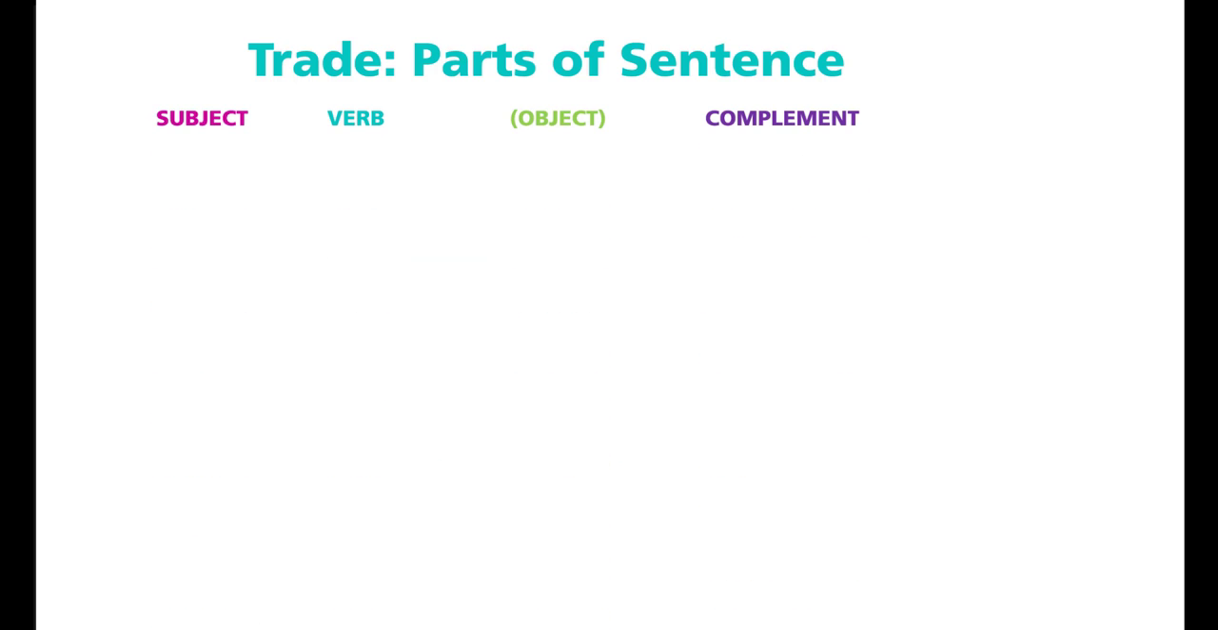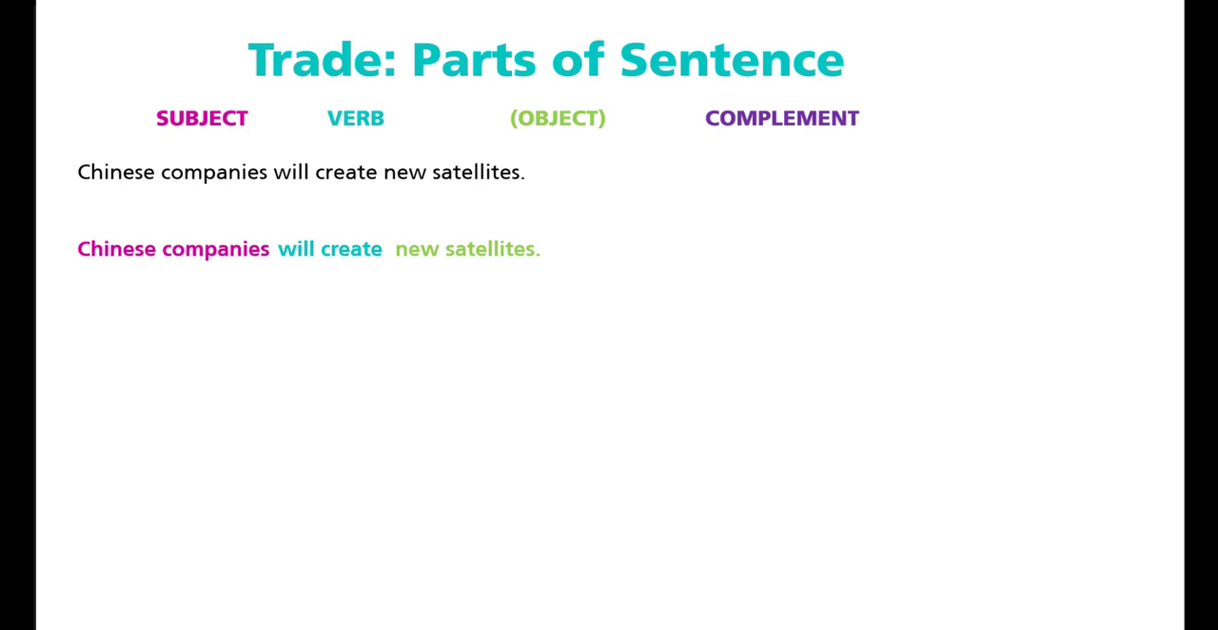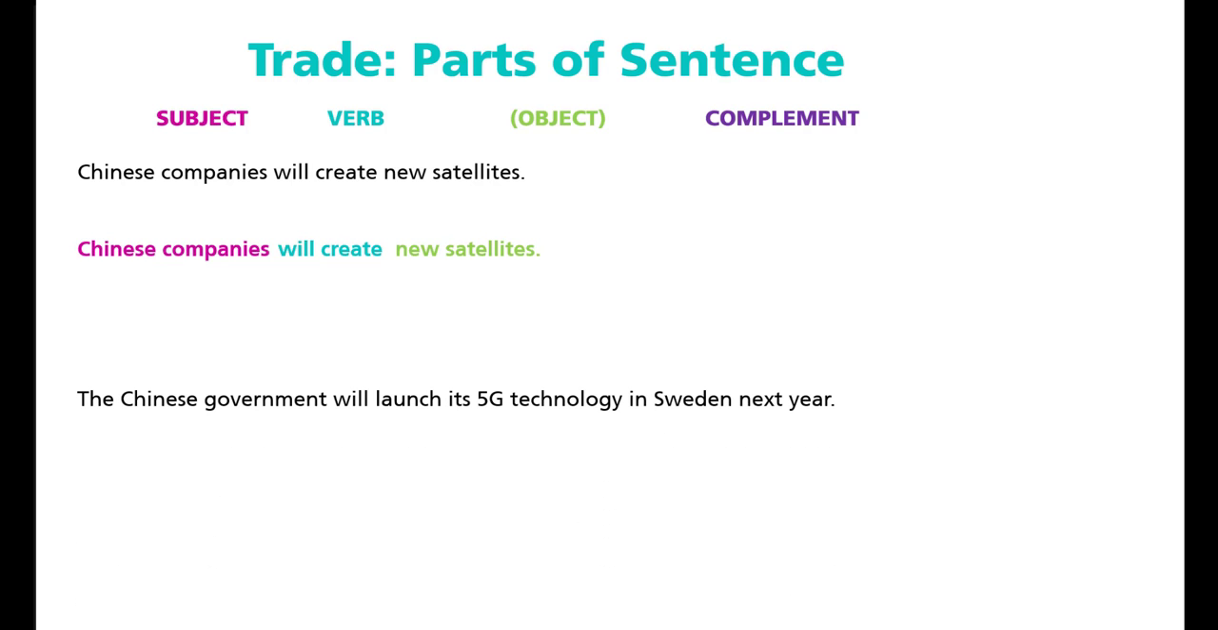And finally, here we have Chinese companies will create new satellites. My principal subject is Chinese companies. My principal verb is will create, and my object here is new satellites. I don't have a complement in this example. And the last one says the Chinese government will launch its 5G technology in Sweden next year. My principal subject here is the Chinese government. My principal verb is will launch, and my object here is its 5G technology, and my complement is in Sweden next year.